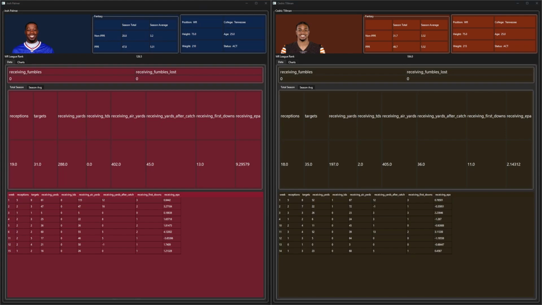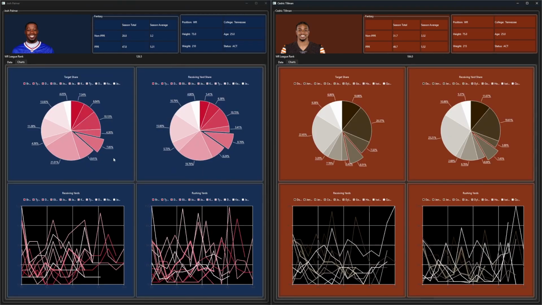For your next set of receivers, you have Josh Palmer and Cedric Tillman, Palmer averaging 5.3 fantasy points per game, and Tillman averaging 5.5. Moving over for their averages, and with no turnovers, we'll go straight to the charts, so go ahead and pause the video if you need to look at these in more detail. But otherwise, you get Josh Palmer with 7.8% of the target share and 8.7% of the receiving yard share, and Tillman at 8% of the target share and 7.5% of the receiving yard share.